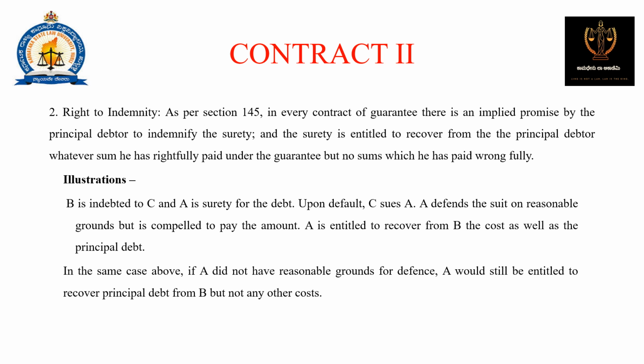Upon the default, C sues A. A defends the suit on reasonable grounds, but is compelled to pay the amount. A is entitled to recover from B the costs as well as the principal debt. In the same case above, if A did not have reasonable grounds for defense, A would still be entitled to recover the principal debt from B, but not any other costs.